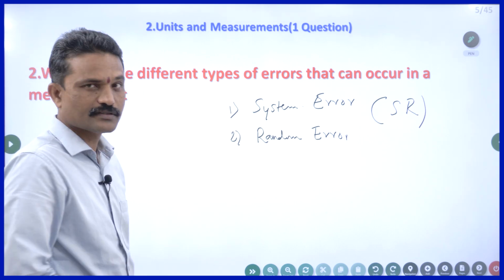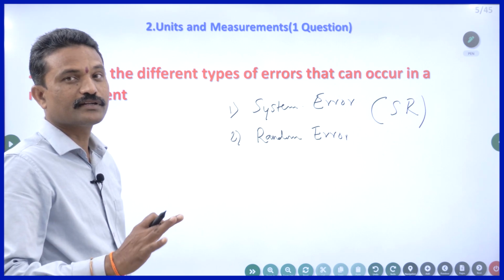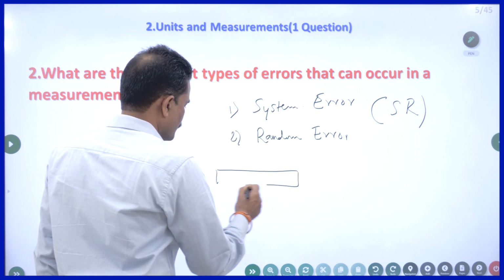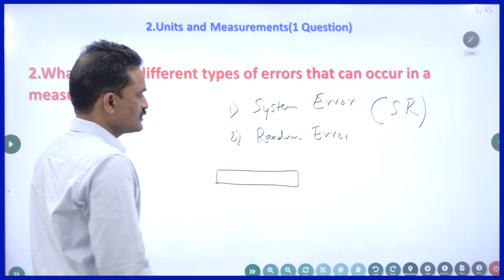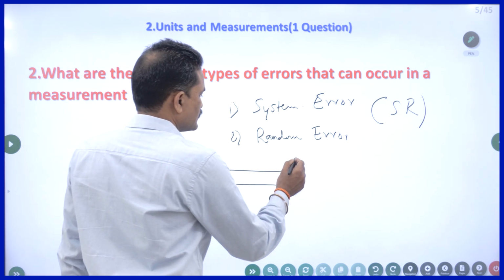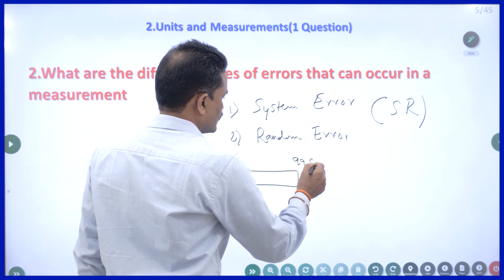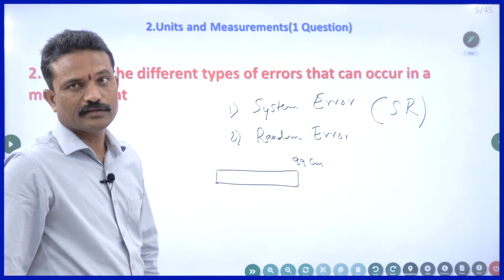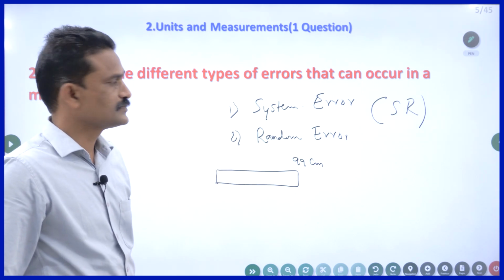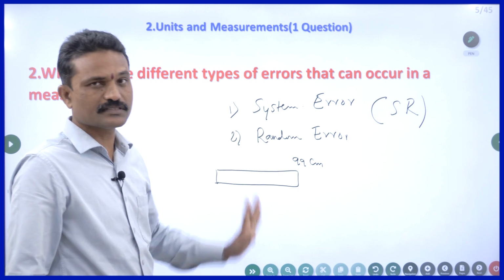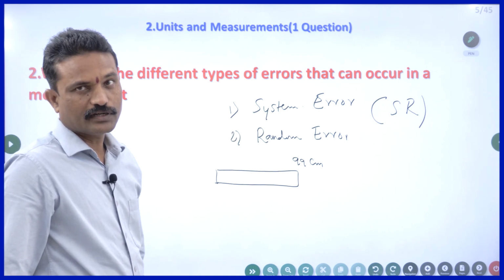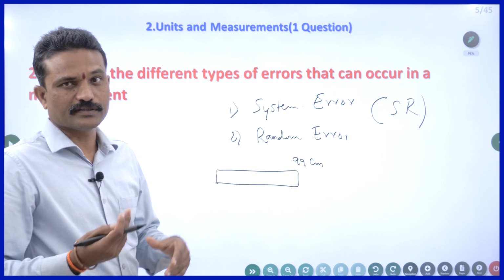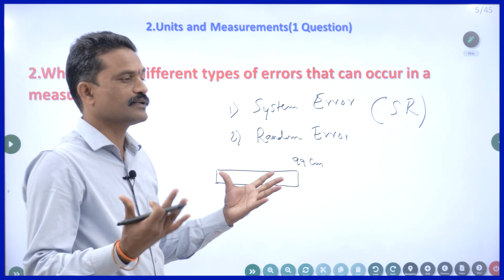Systematic errors are fixed, but random errors are not fixed. For example, I took a meter scale. Instead of having 100 centimeters, it is having only 99 centimeters. So whenever I measure with this scale, I will get an error of 1 centimeter. That fixed error is called systematic error. What do you mean by random error? Whenever I take a measurement, the error will be different. All the time, the error will be changing.